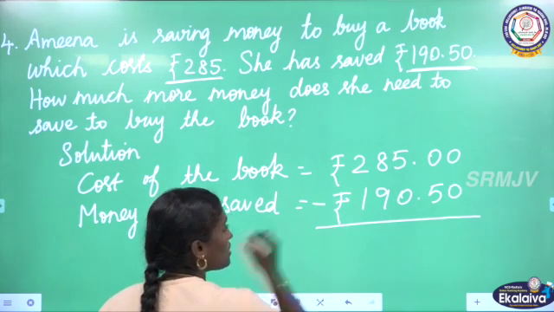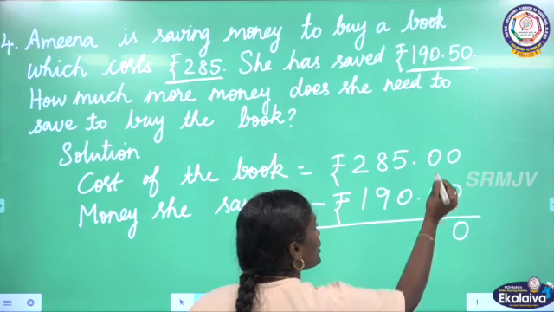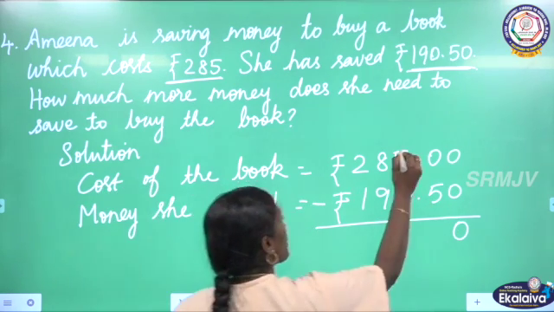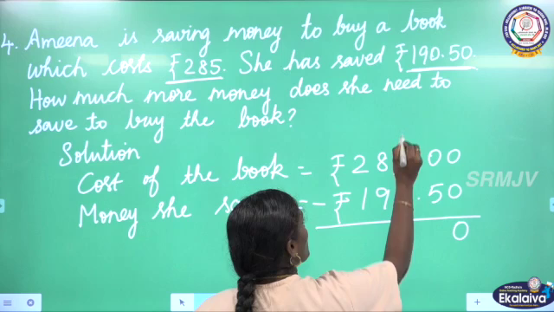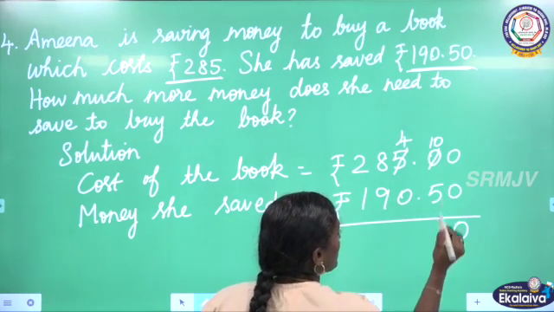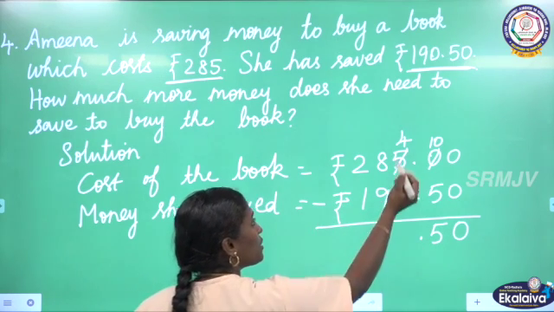Now we have to subtract. Here 0 minus 0, that is 0. Here 0 minus 5, we can't subtract 5 from 0. So we have to borrow from the next number. So 5 will become 4, 0 will become 10. 10 minus 5, that is 5. Then we have to keep the decimal point.